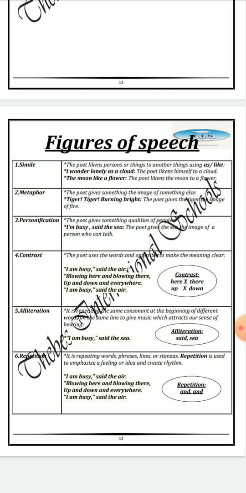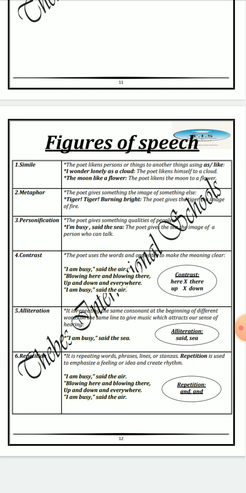Now let's move to the other figures. It's called metaphor. Here, the poet gives something the image of something else. For example, here, tiger, tiger, burning bright. Here, the poet gives the tiger the image of fire.